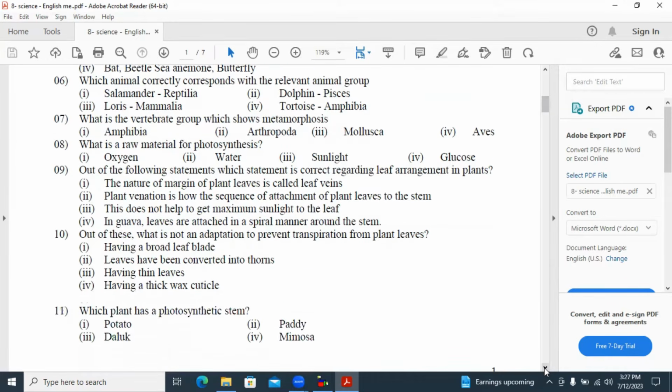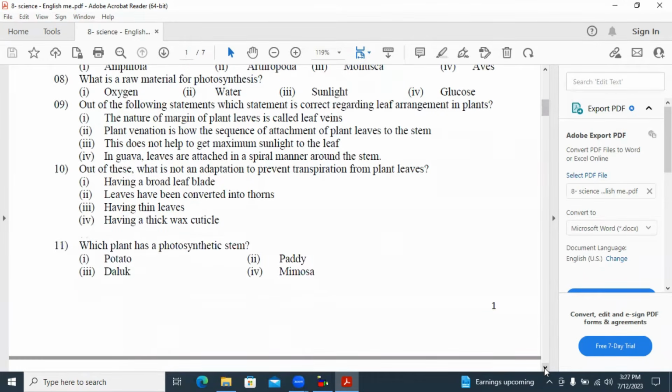9th one. Out of the following statements, which statement is correct regarding leaf arrangement in plants? First one, the nature of margin of plant leaves is called leaf veins. No, it is wrong. Next one, plant venation is the sequence of attachment of plant leaves to the stem. No. The third answer does not help to get maximum sunlight to the leaf. It's wrong. Answer 4 is the correct answer here. In guava, leaves are attached in a spiral manner around the stem.